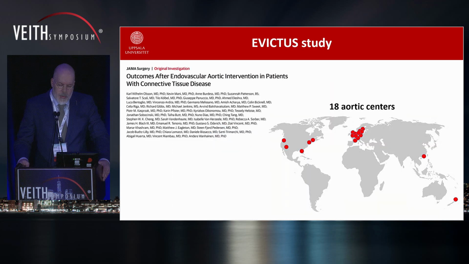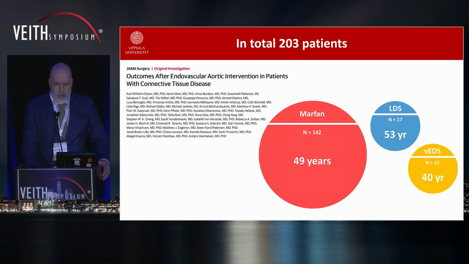So to address this, we did this multicenter VEITH registry study. 18 aortic centers worldwide contributed. In total, more than 200 patients, some of them with unknown genetics. So I will focus on the proven cases, mostly Marfan patients, but also some Loeys-Dietz syndrome and vascular Ehlers-Danlos. You see they are about 50 years old. The vascular Ehlers-Danlos a bit younger.